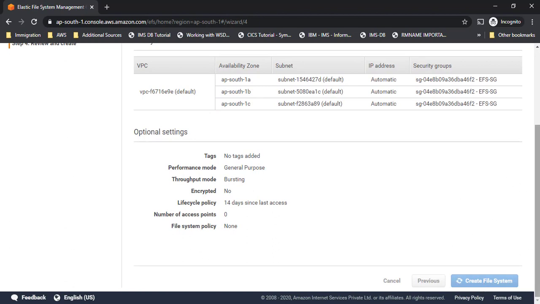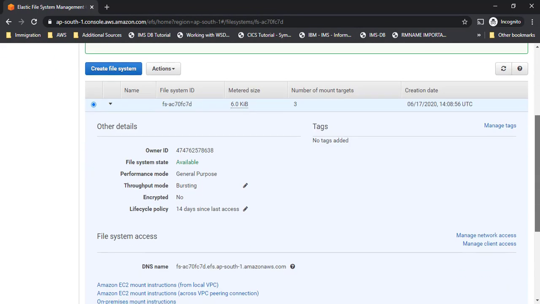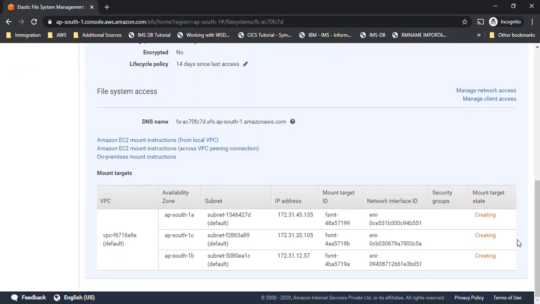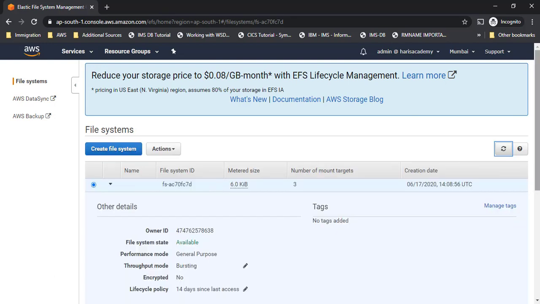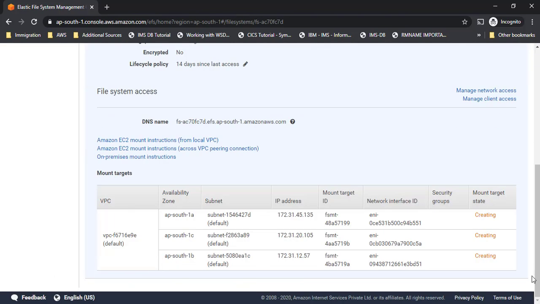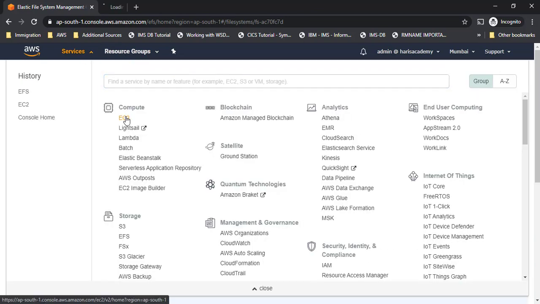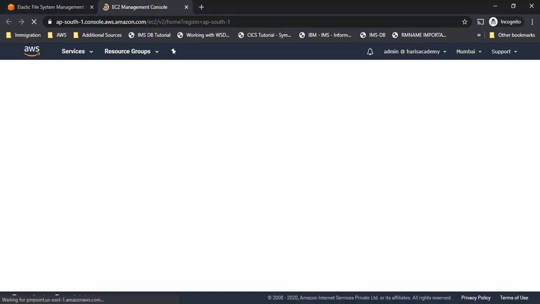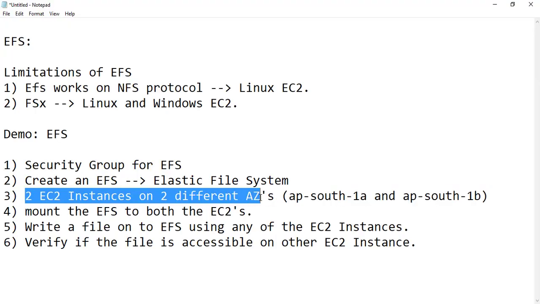Okay, so it will take some time to create a file system. Meanwhile, what will we do? We will try to create some EC2 instances. That is the third step, right? So if you see here, it is still saying creating because it is going to take some time. I can keep on refreshing here, but again it will take some time for it to be available. So till then, I'll go to services and open EC2 in another tab, because the third step would be creating two EC2 instances in two different AZs.